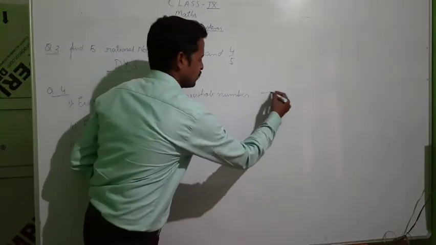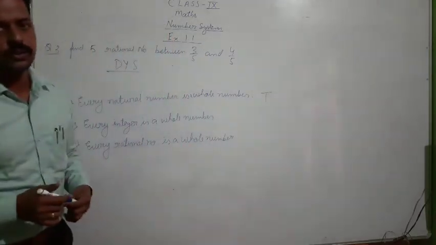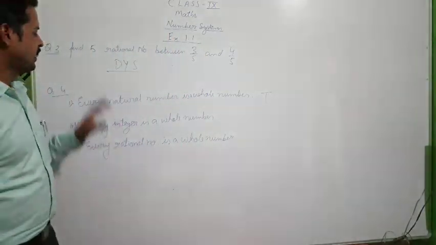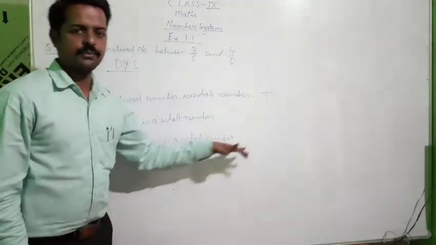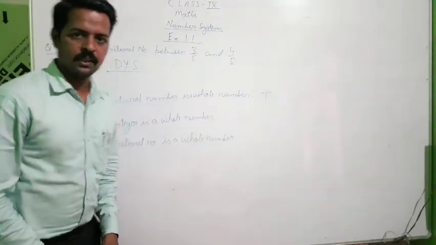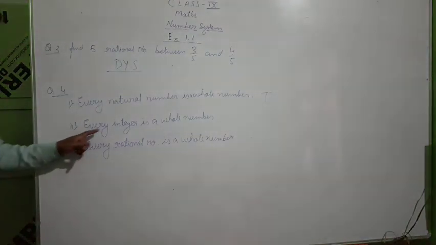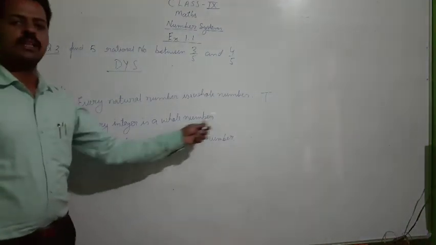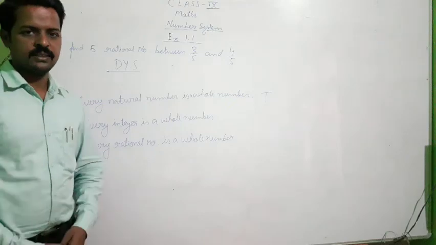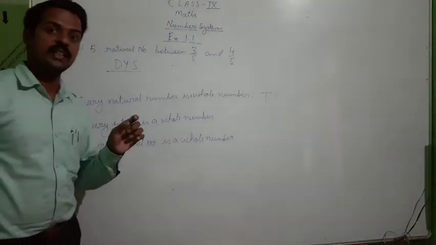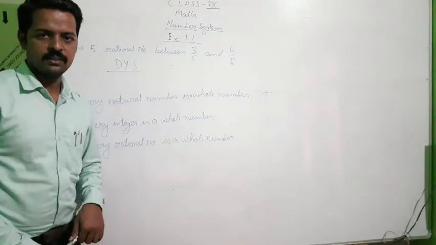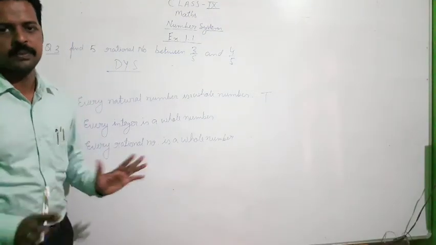Just write answer is true for this. What you write in justification? Just write, since we know that every natural number belongs to whole number, therefore our answer is true. Now let us see the second question. Every integer is a whole number. Now you all know that every integer is, whether negative numbers are present in whole number or not. We all know that negative numbers are not present in whole number.